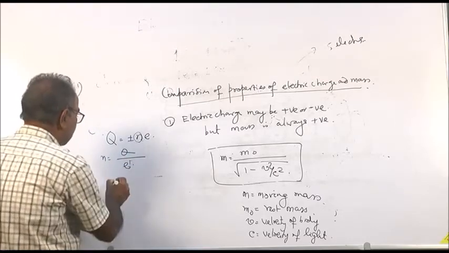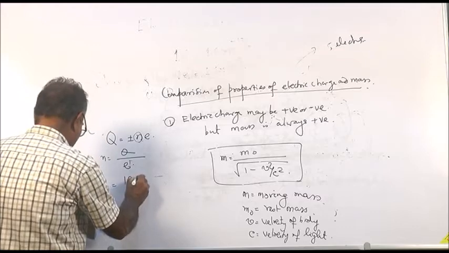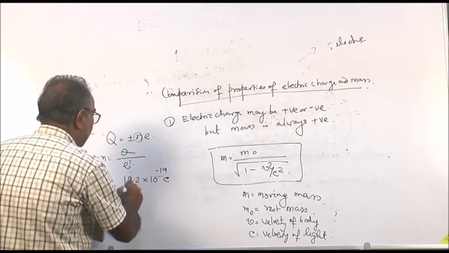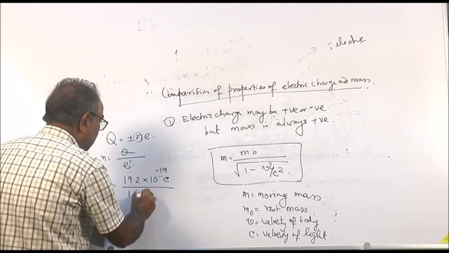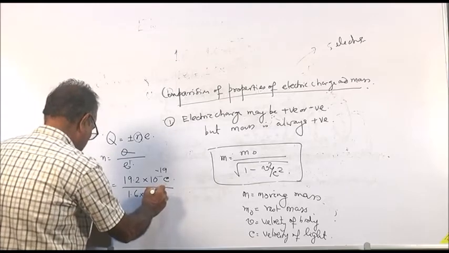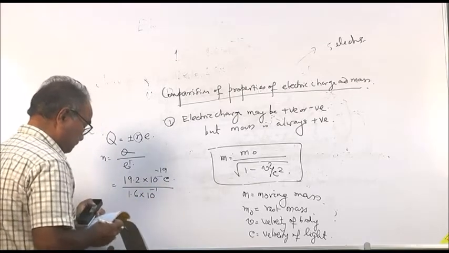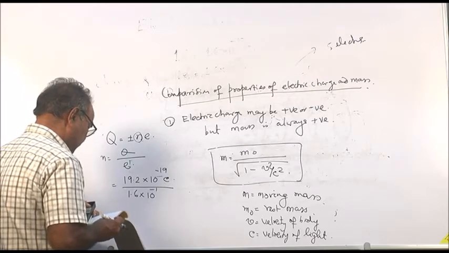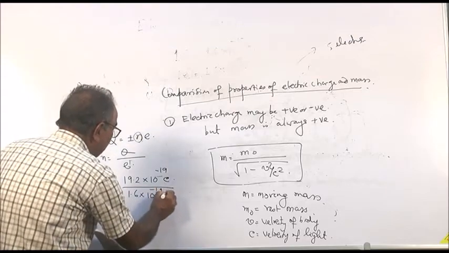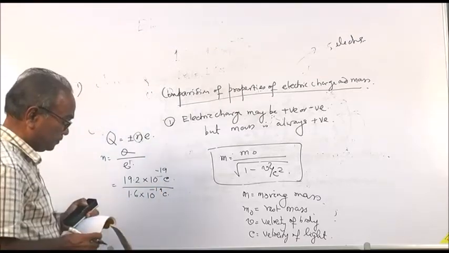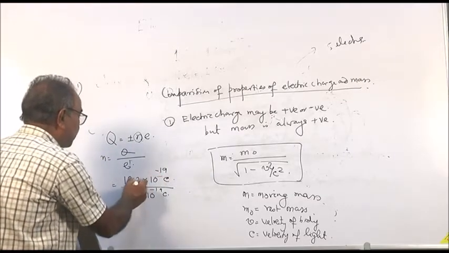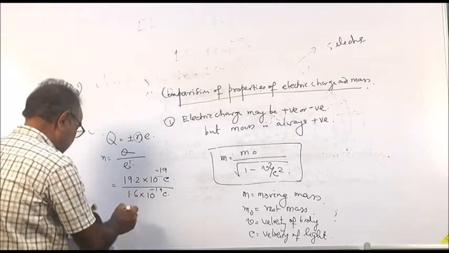Q is given as 19.2 into 10 to the power minus 19 coulomb, and one electronic charge is 1.6 into 10 to the power minus 19. The 10 to the minus 19 coulomb cancels, and 19.2 divided by 1.6 is 12.